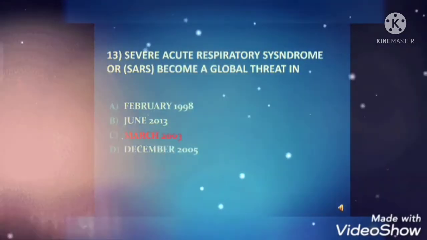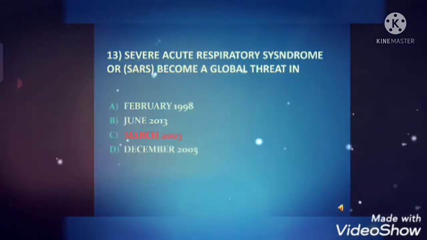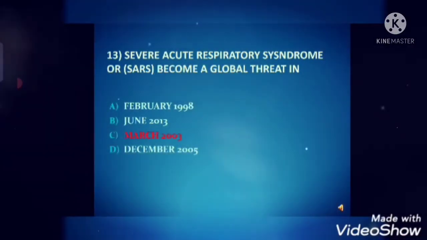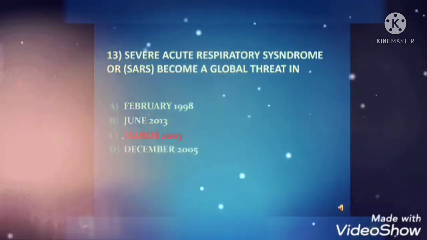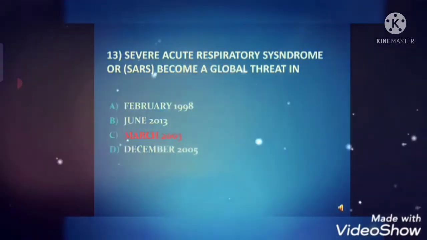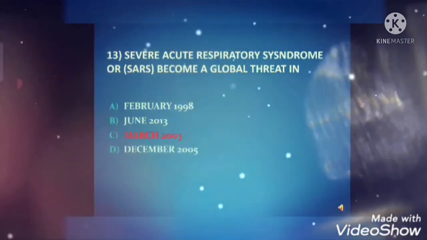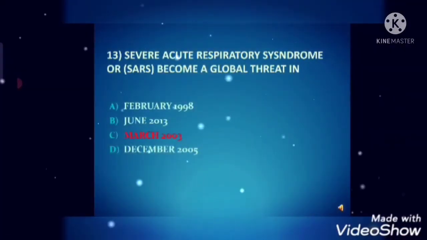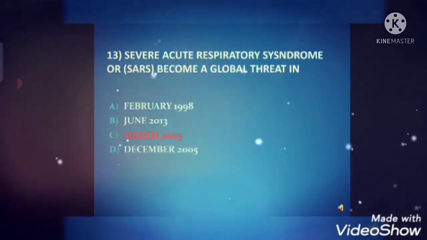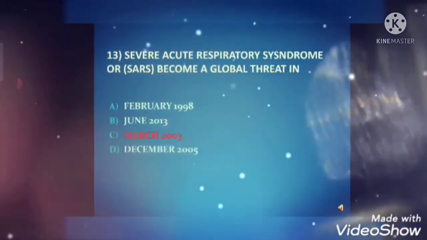Next is, severe acute respiratory syndrome or SARS became a global threat in? Answer is option C, March 2003. According to the Centers for Disease Control and Prevention (CDC), SARS was recognized as a global threat in March 2003.